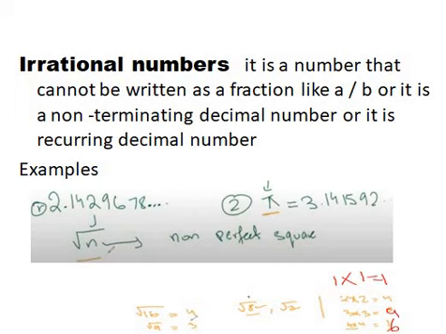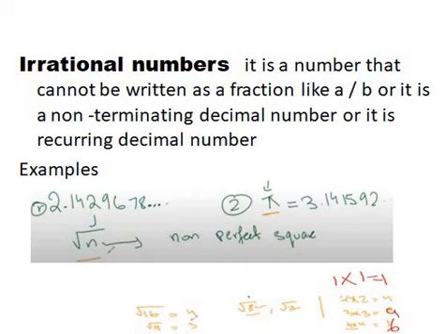Yes ma'am. Now it obviously means if you're doing under root 16 you will get 4, if you're doing under root 9 you will get 3. But if you're doing under root 8 or under root 2, you can check that on a calculator: you will get a big number which is not displayed fully because of the limit of our calculators.